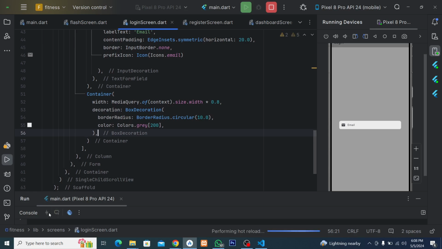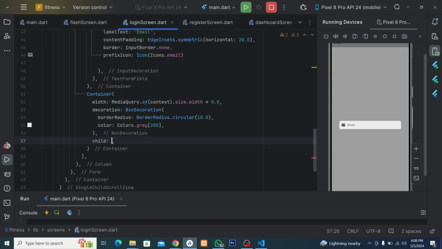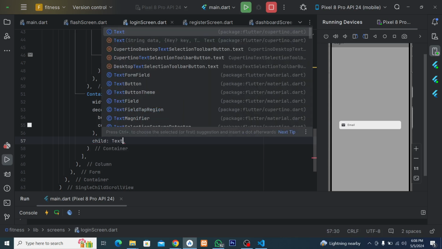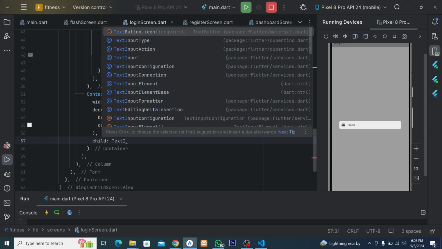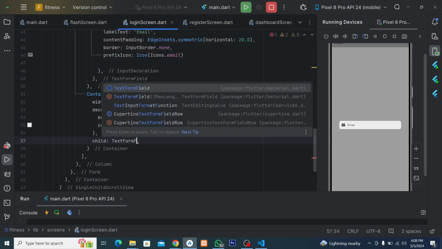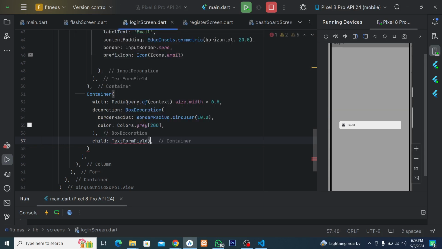All right, so that's for this. Let's reload it. All right, so now the container, we do not return anything inside of it. So we have to start working on that now. After this box decoration, the next thing is we have to add a child. I say child, the child is going to be text input, or we can just say text form field. All right, so text form field.